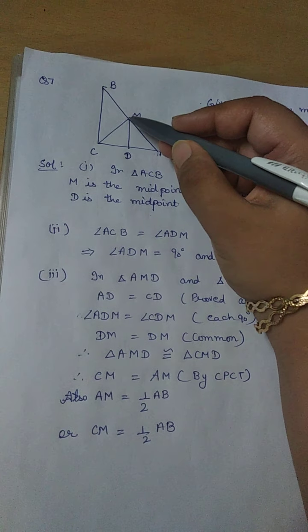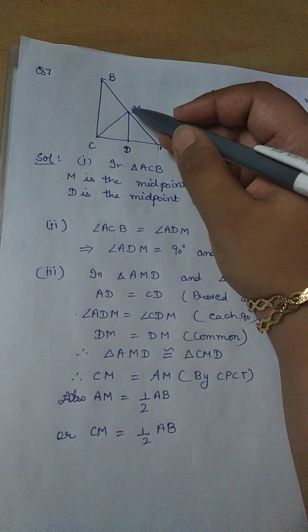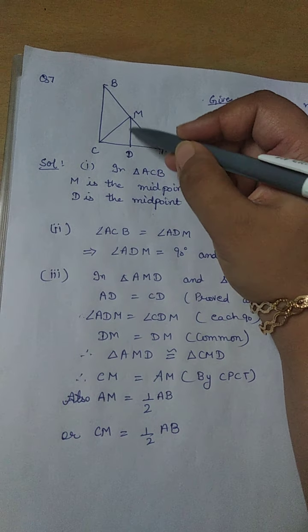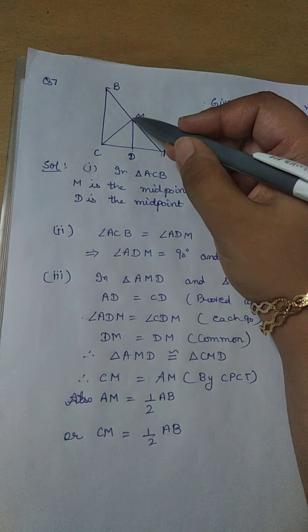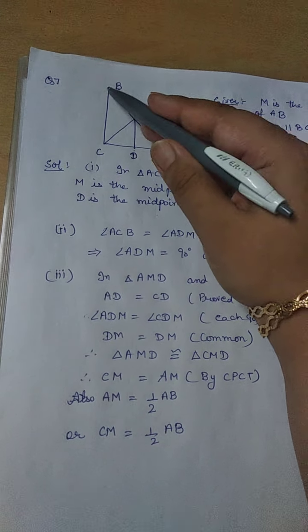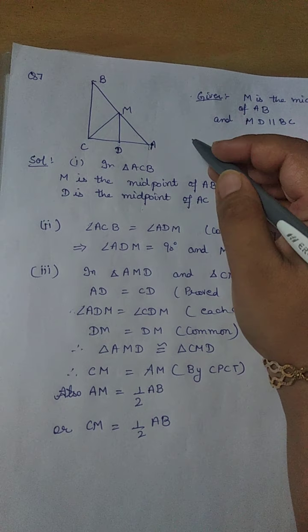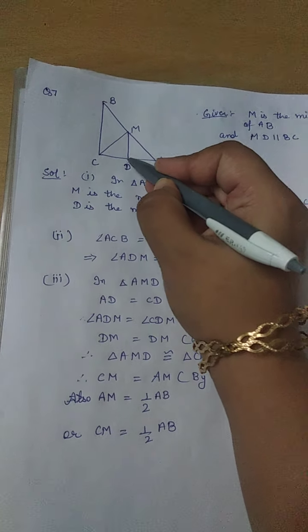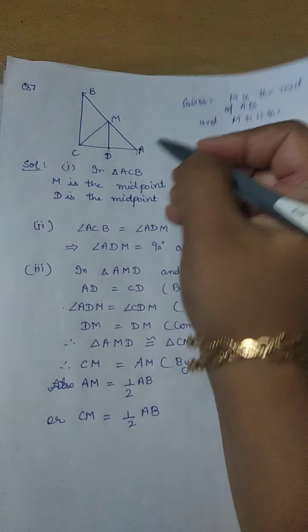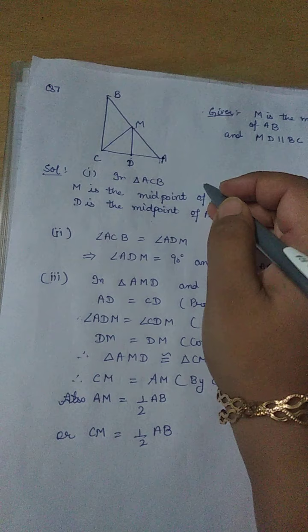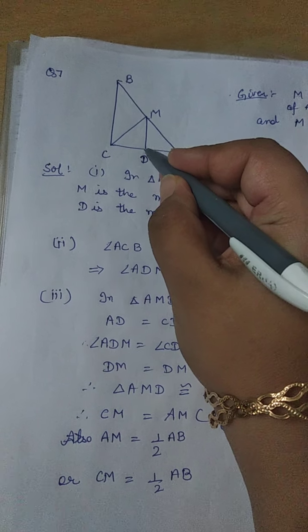A line drawn from M and parallel to BC. So you have to draw this line MD, which joins AC at point D. It is already given MD is parallel to BC and intersects AC at D. So this is the point D where it is meeting AC. Fine. So now in the first part, we have to show that D is the midpoint of AC.